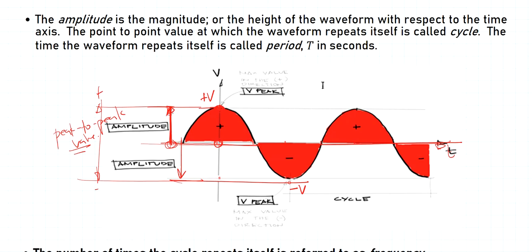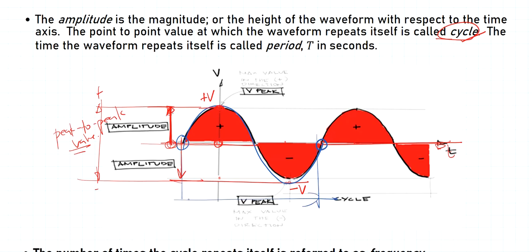Okay, so it says here, the point at which the waveform repeats itself is what we call a cycle, and we have discussed this already. And the time the waveform takes to repeat itself, let's say here's again our reference point, and then it goes back to its original point.